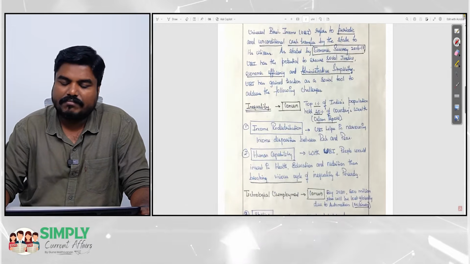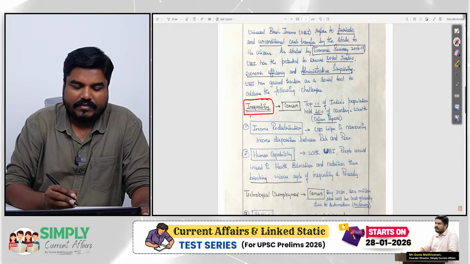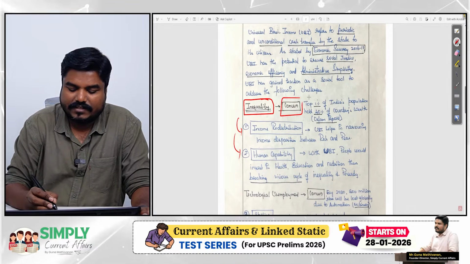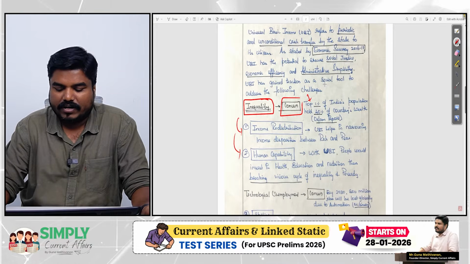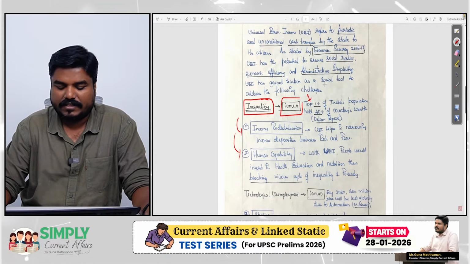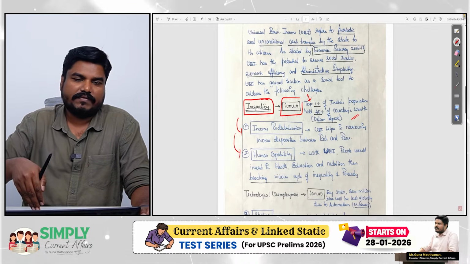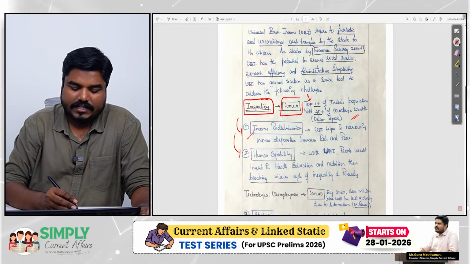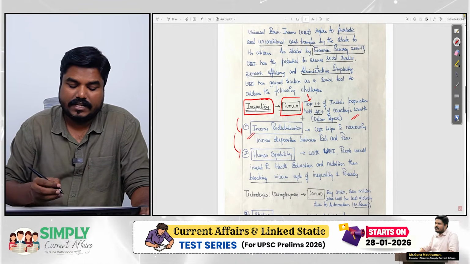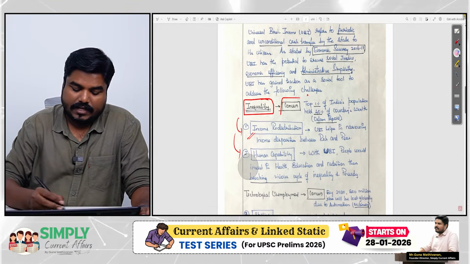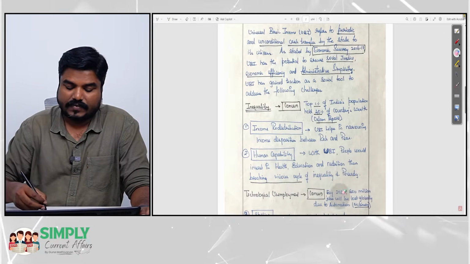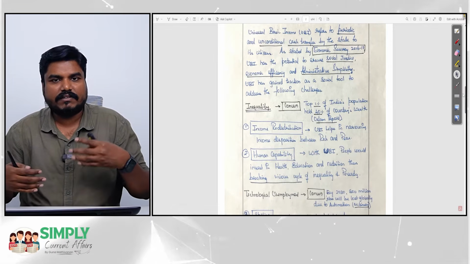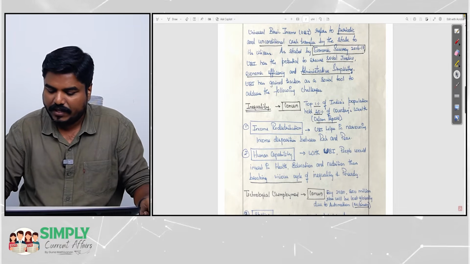The most important part is, you have given a subheading of inequality. You did not directly jump into the content part. You have explained what is the concern right now in India. The concern is the top 1% of India's population hold 40% of the country's wealth. So that report you are mentioning, the Oxfam report, and from there you are explaining how this UBI can reduce the inequality, because it helps in income redistribution and that also helps in improving the human capability. Right? When you get money, you will put your money in nutrition, health, skill development, etc. That minimizes the inequality, right?